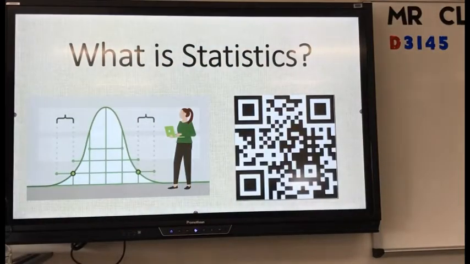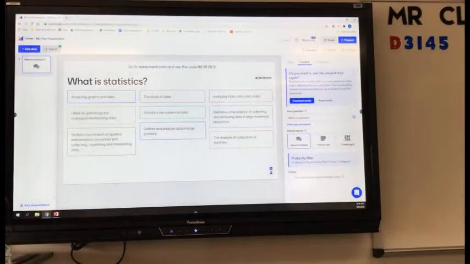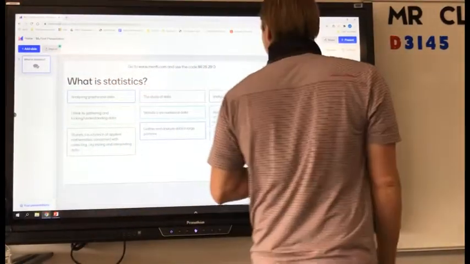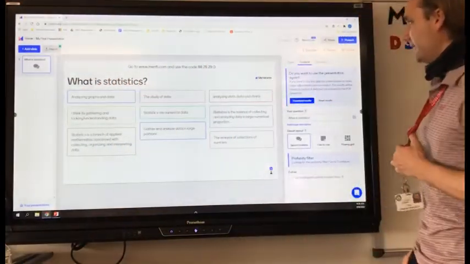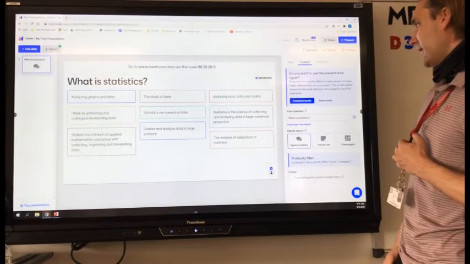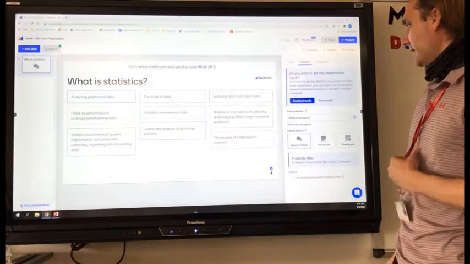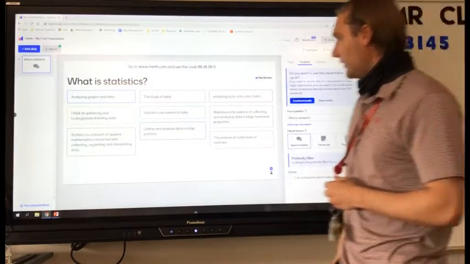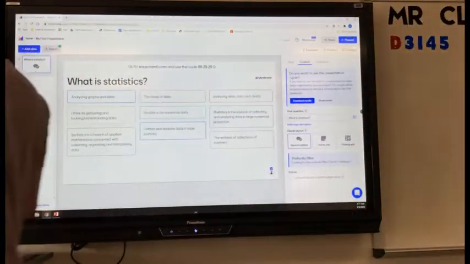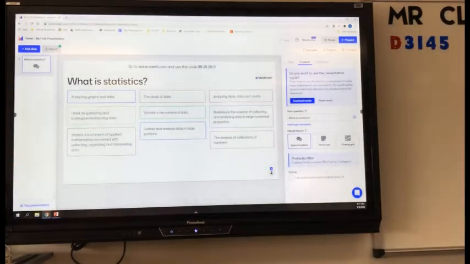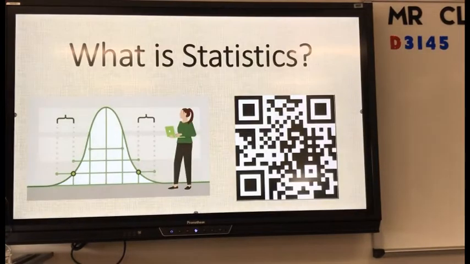Okay, so what is statistics? Some of y'all's responses were analyzing graphs and data, the study of data, analyzing stats, data and charts, science of collecting. Somebody looked it up online. Analyzing collections of numbers, gathering, pretty much about the same thing. So at least y'all know a good sense of what is statistics.